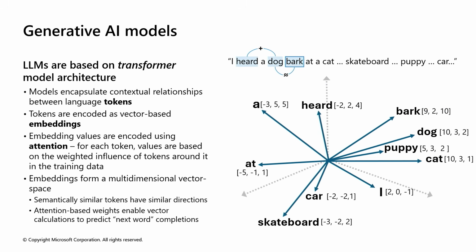Now let's look at how language models understand text at a conceptual level. Under the hood, modern language models are built using transformer architecture. You don't need to know the math, just the idea behind it. First, language is broken into tokens.